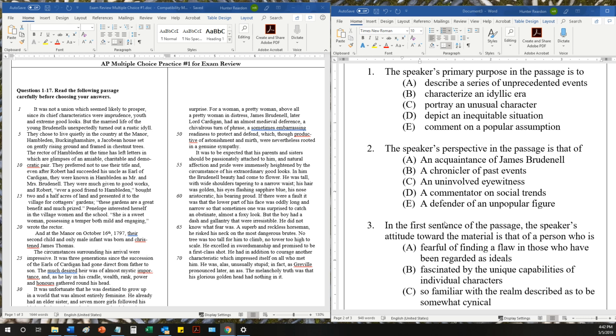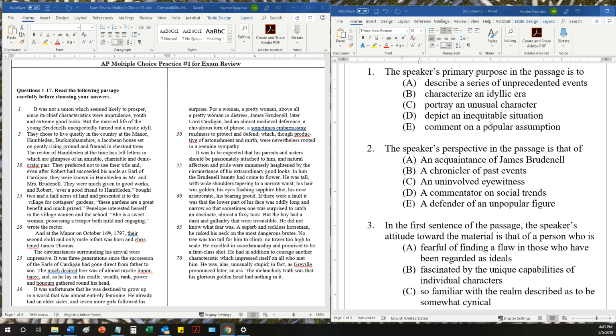Let's see, characterize an idyllic era. Well, there are a few little references to the fact that this was maybe out in the countryside in Buckinghamshire, and that maybe theoretically their life was idyllic, but really, I don't think the author's purpose here is to explain what this era was like, that it was idyllic. There's not much evidence of that here. So he does say that their life was a rustic idyll, but the author moves away from the extent to which their life is idyllic pretty quickly.